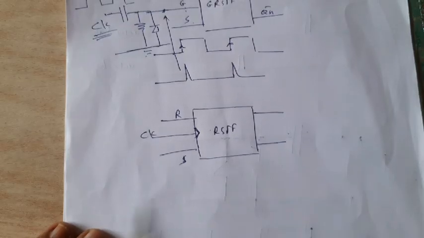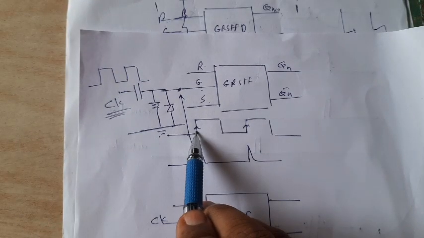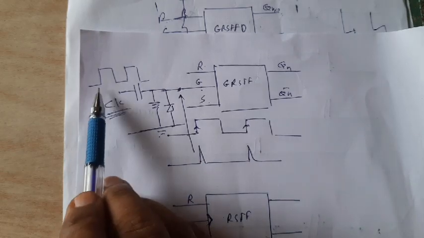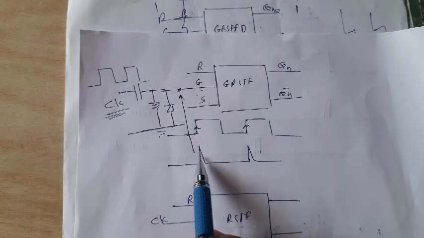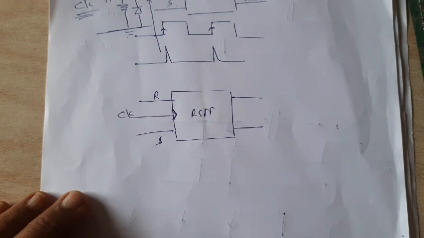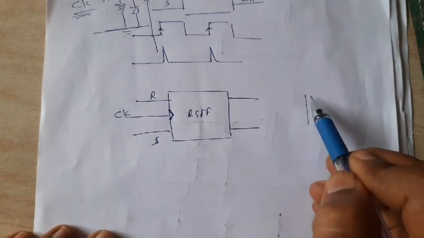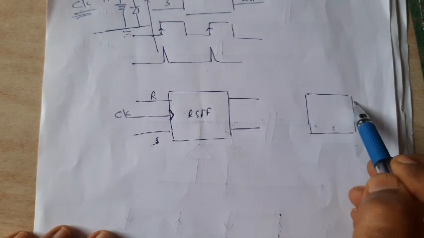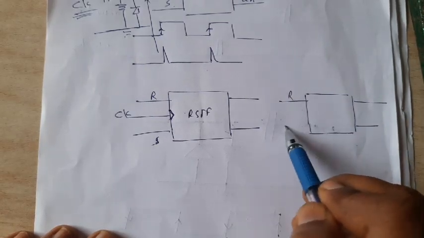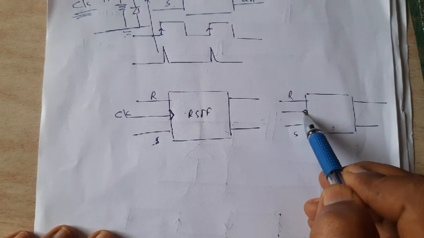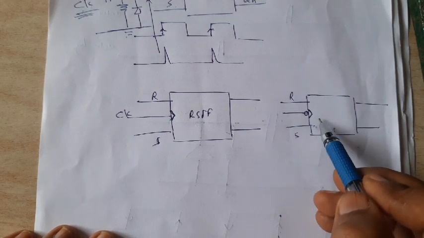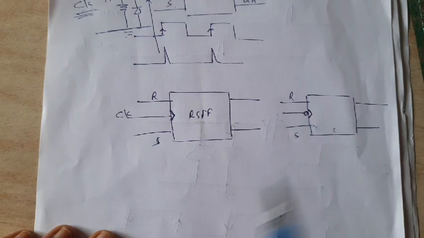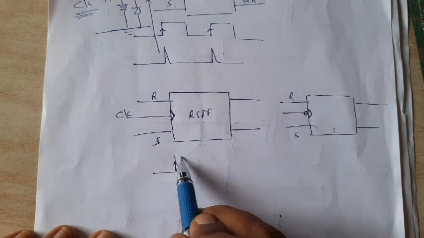Now as the output changes for the rising edge, the reason is very simple. For the rising edge, the gate becomes high for a very small time interval. But suppose there is a NOT gate before that, the same thing happens at a falling edge. And so, I can show one more possibility that this is R, this is S, and I will draw a bubble and triangle, correct? And triangle. So, this is the negative edge trigger. This is the positive edge trigger.